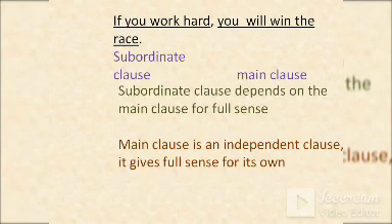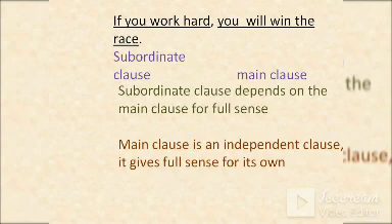So if you observe the sentence, the first part is if you work hard. If you work hard is a subordinate clause. You will win the race. You will win the race is the main clause.